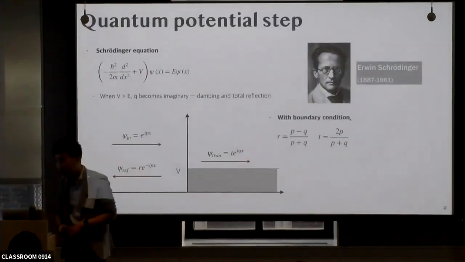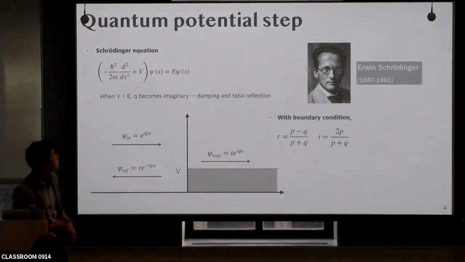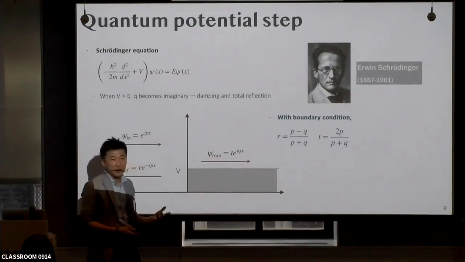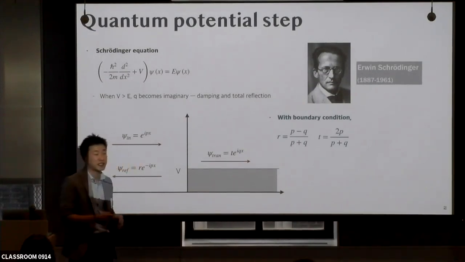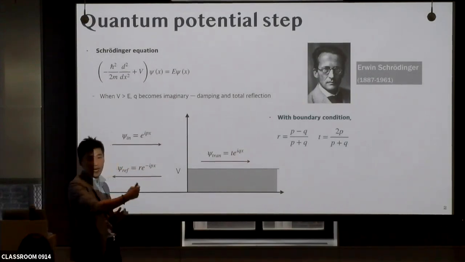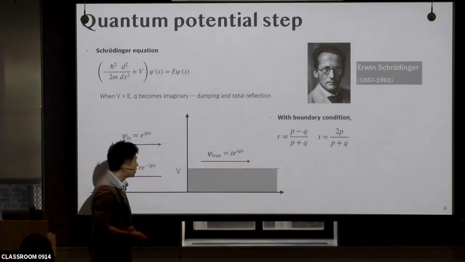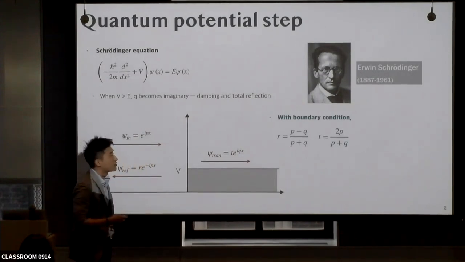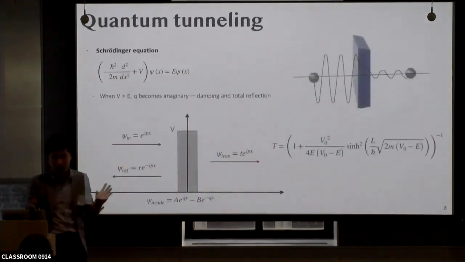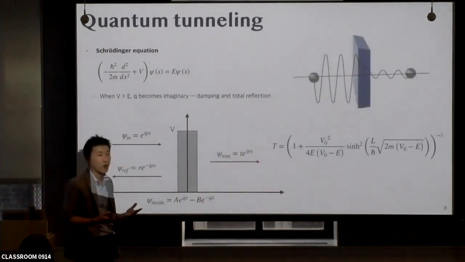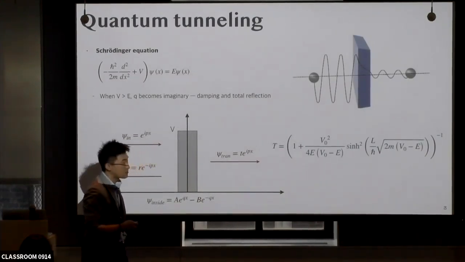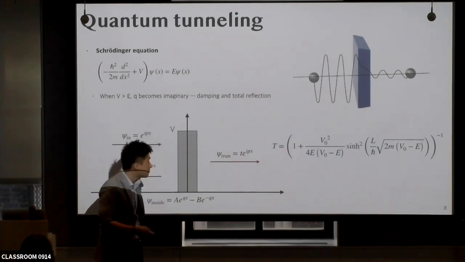Everyone has experience solving this problem, the so-called quantum potential step problem. By solving the boundary condition with the wave function from the Schrödinger equation, we can see how particles behave when the particle meets such a potential step. So we can calculate the reflection coefficient and transmission coefficient. And we can do the same thing for different potential barriers, like the delta function barrier or the rectangular potential barrier. So the transmission coefficient gets a bit complicated, but we can still get it.